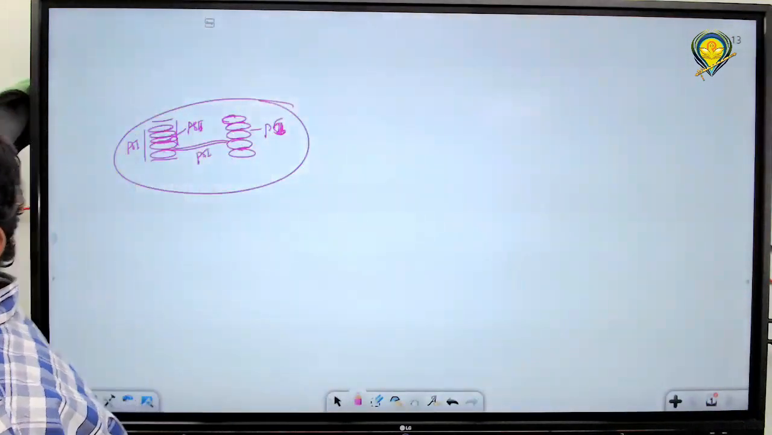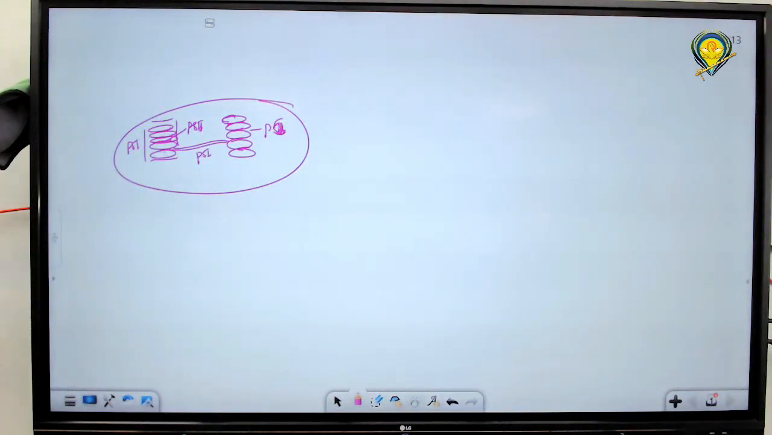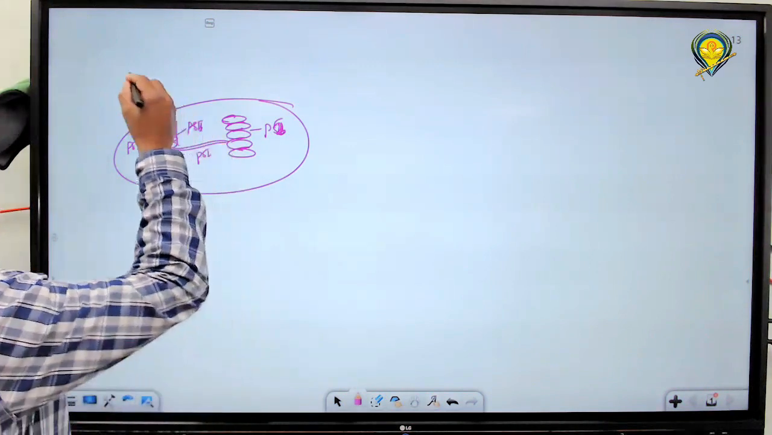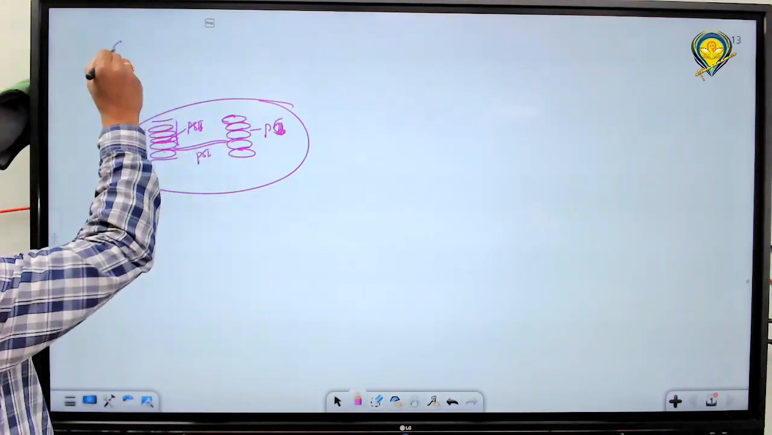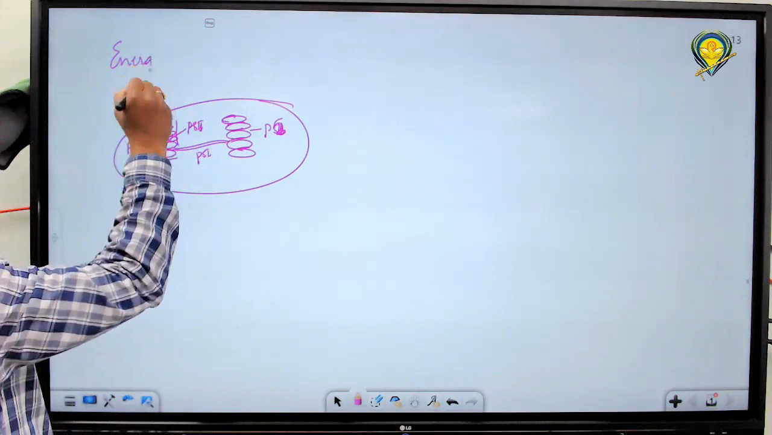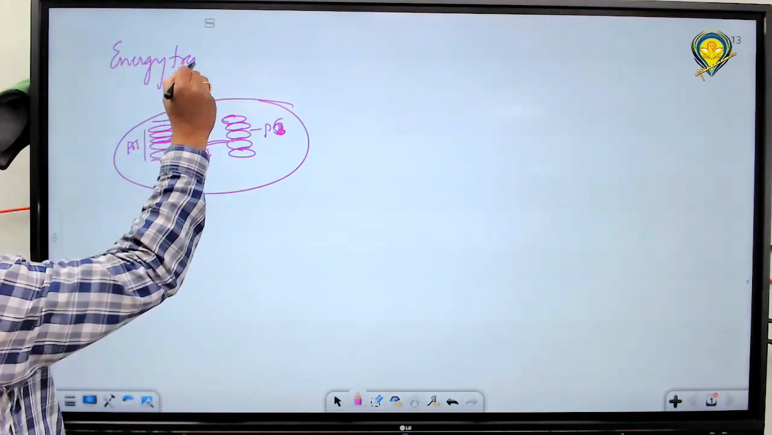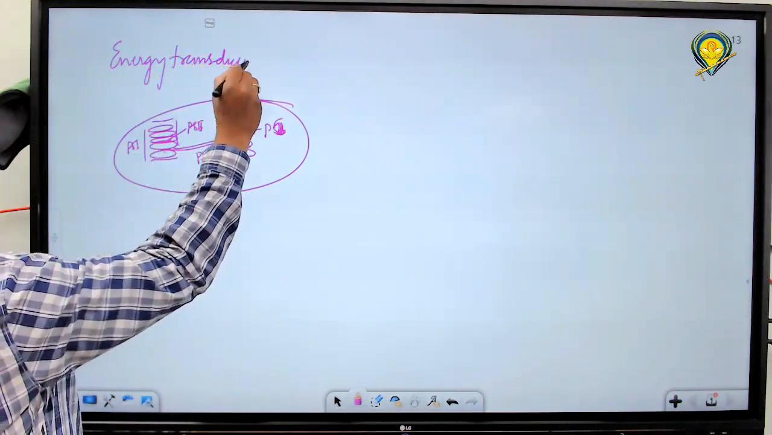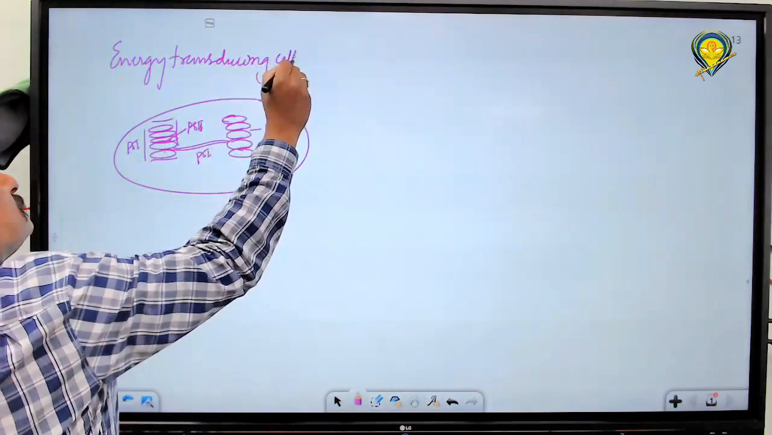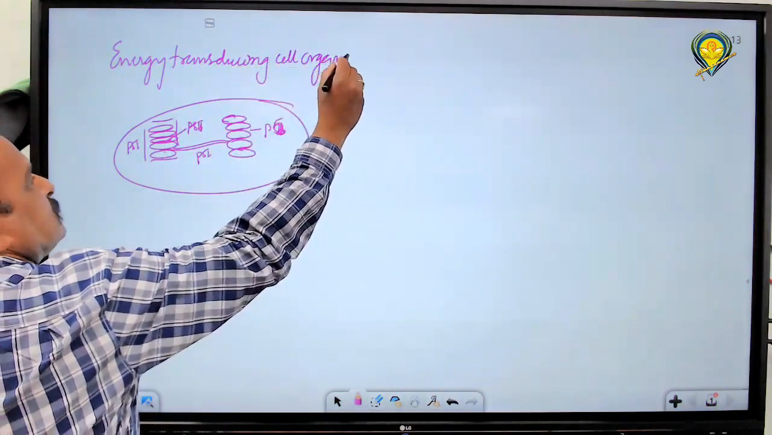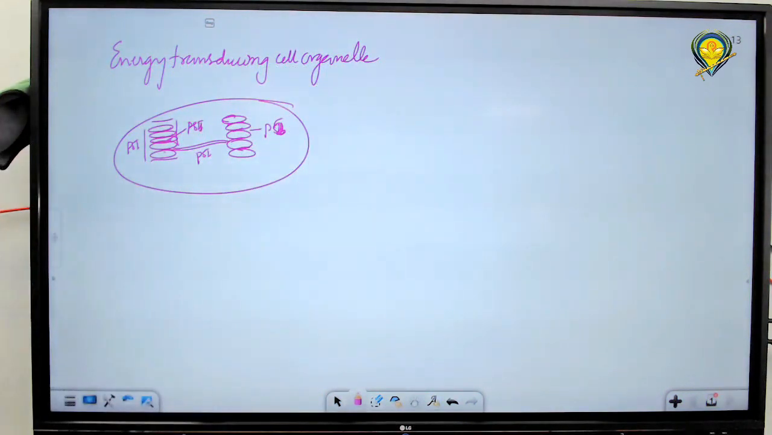So what is grana? Thylakoids piled up form a structure called grana. Grana is the site for what? Light reaction. What happens in light reaction? Light energy is converted to chemical energy. That's why I told you that this chloroplast is called an energy transducing cell organelle. I told you.